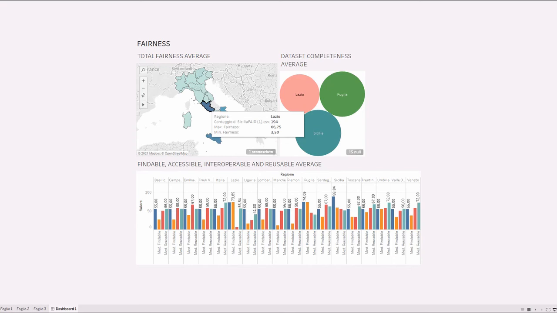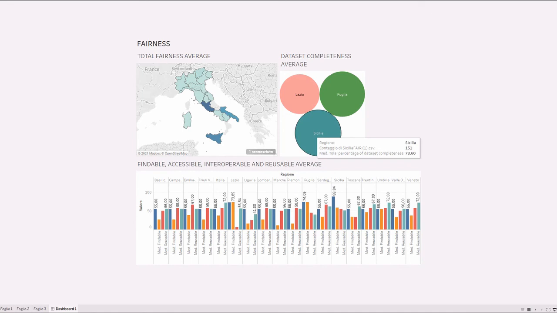In the second sheet we have represented the completeness of the various datasets relating to the regions of Puglia, Lazio and Sicily. By completeness we mean the completeness of the information provided for each individual dataset, such as information on the author or all the different dates taken into consideration and so on.